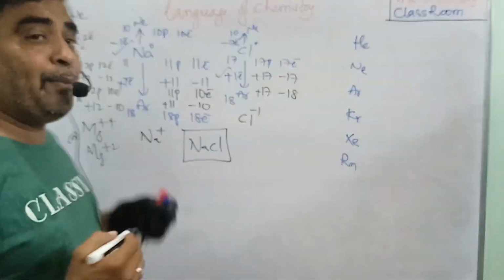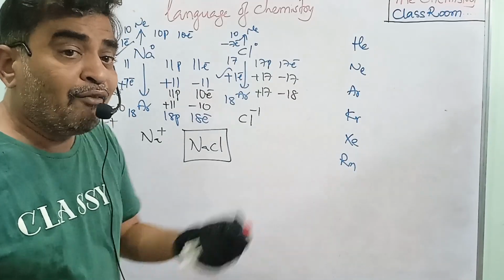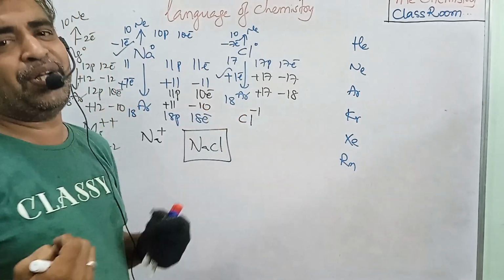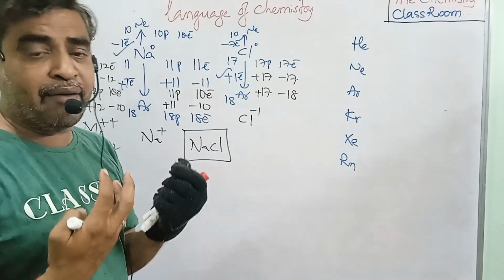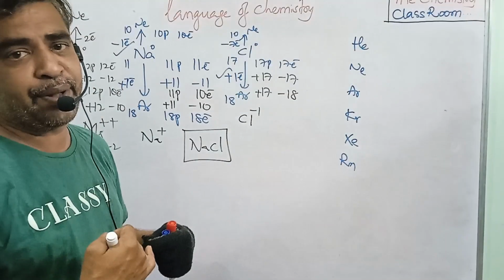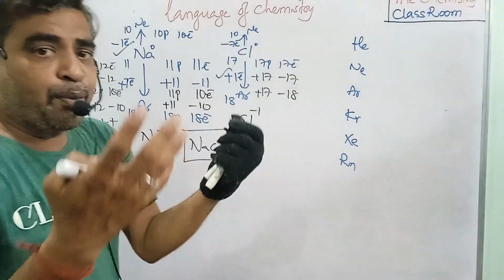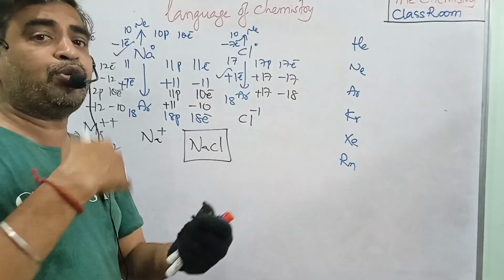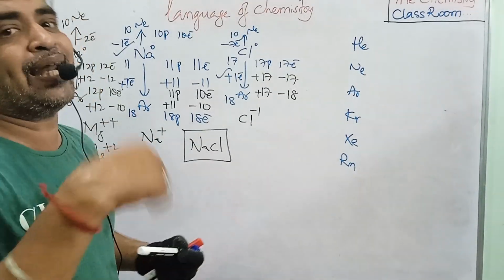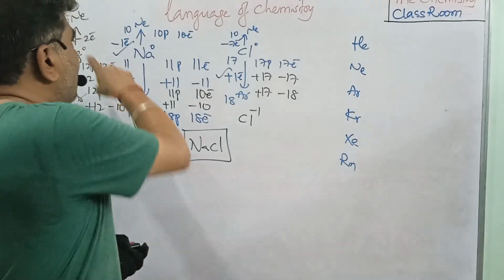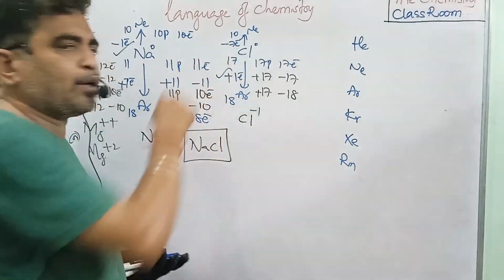So here, when the chlorine approaches the magnesium, why? Because the magnesium has the losing property and the chlorine has the gaining property. So when the magnesium is approached by the chlorine, then to get stability the magnesium loses electrons. When the electrons are lost, they are gained by the chlorine.